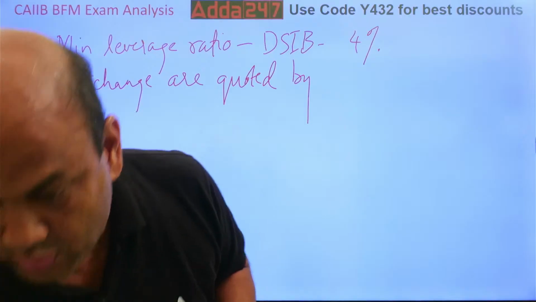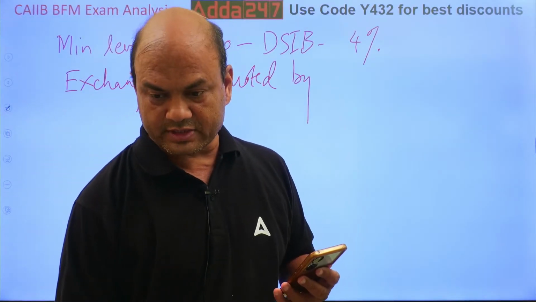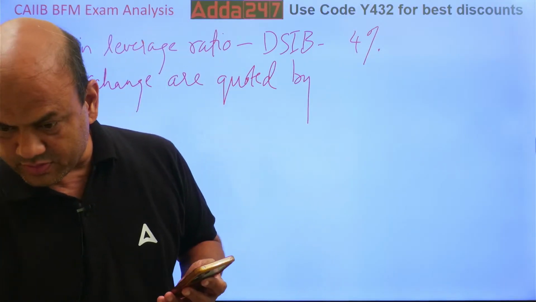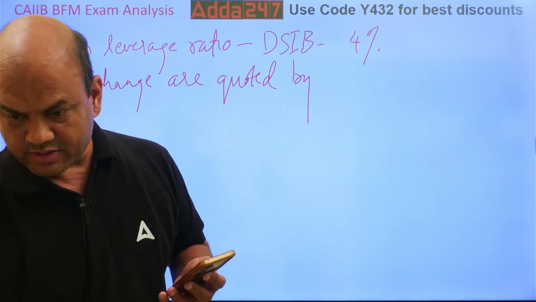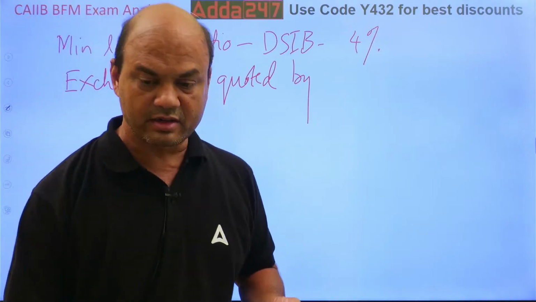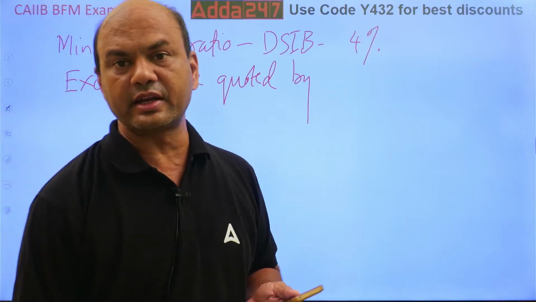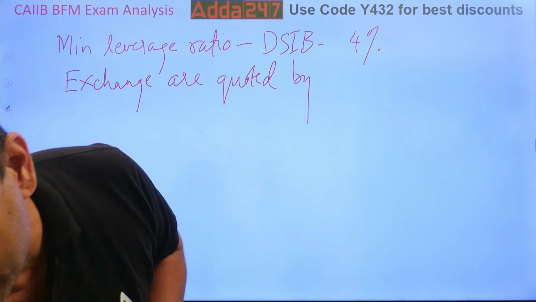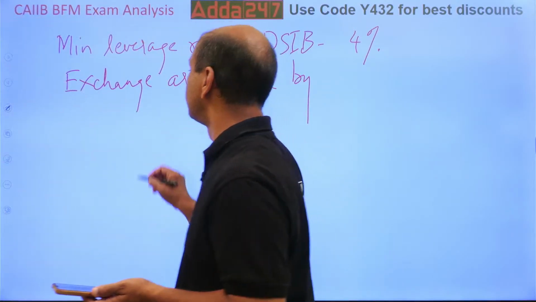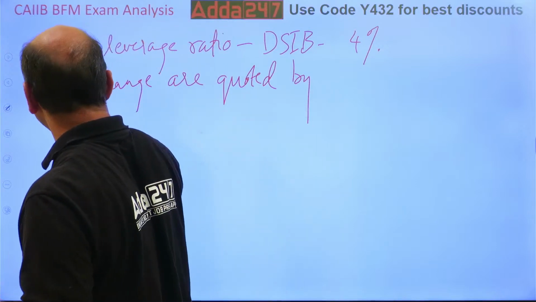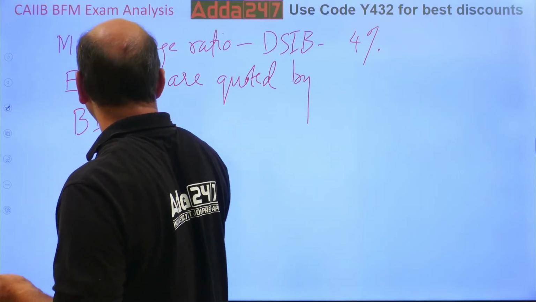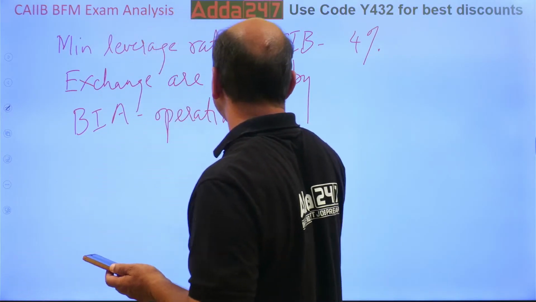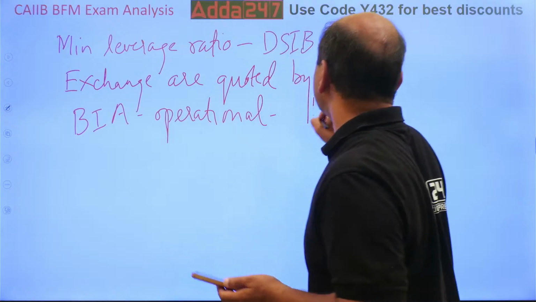One question was on operational risk. The question was on the basic indicator approach on operational risk. So kindly remember the basic indicator approach, BIA, is 15%.